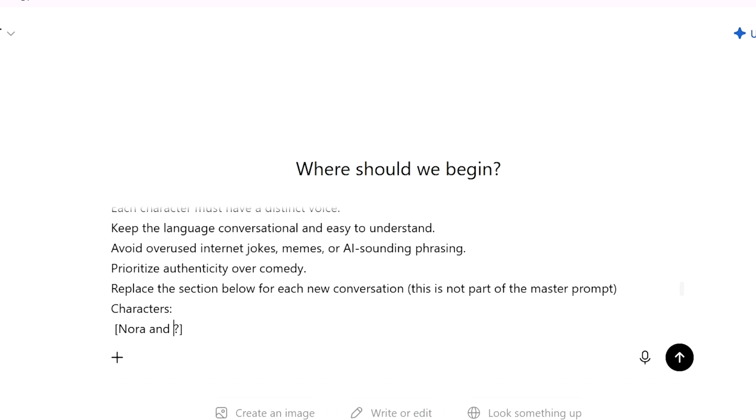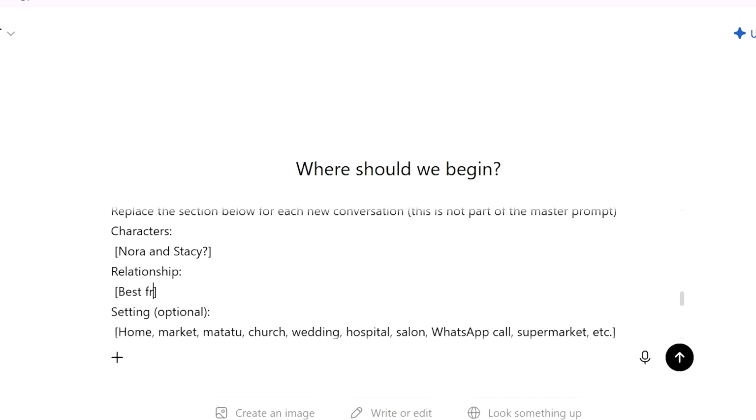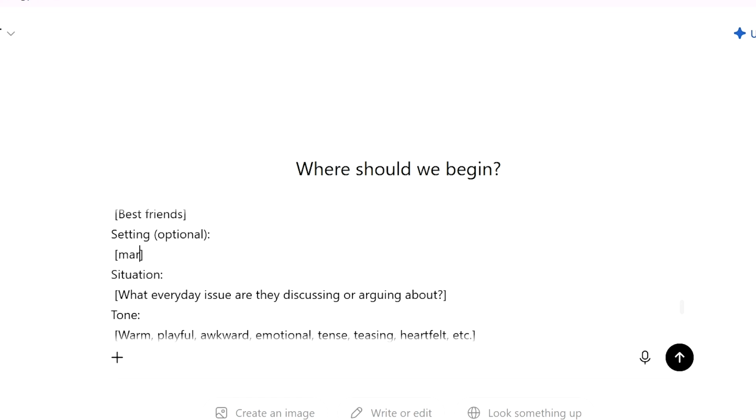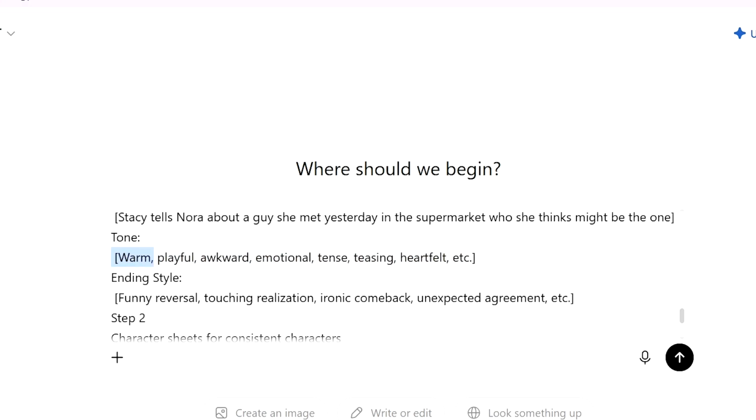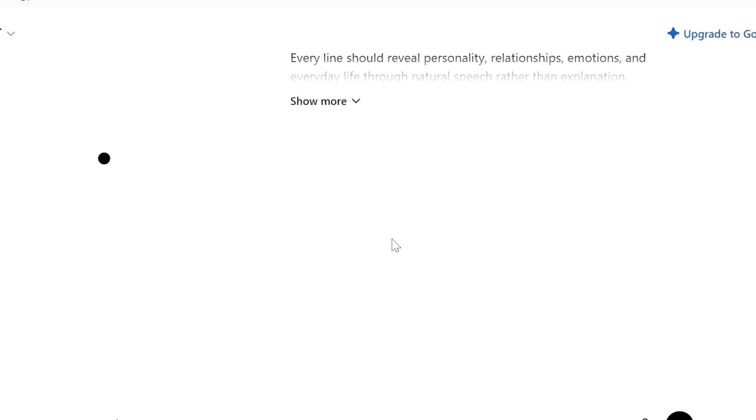In terms of characters, I wanted to have a lady called Nora and another one called Stacy, and their relationship is that they are best friends. This is exactly what you're going to change in the prompt that I'm going to share with you. The situation is that I want Stacy to be telling Nora about a guy she met yesterday in the supermarket who she thinks might be the one. In terms of tone, I want it to be warm. And once I entered that into ChatGPT, this is the conversation that I got.